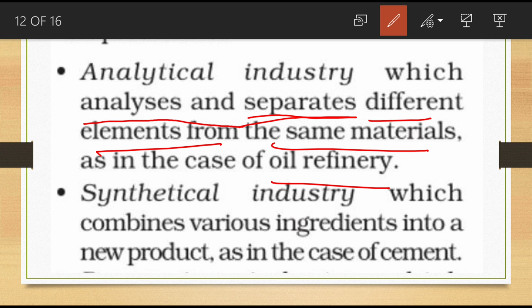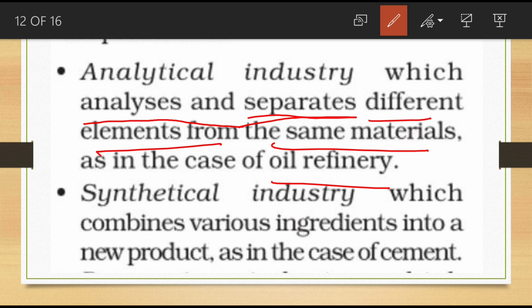So crude oil is extracted from the earth, isn't it? After that, what they do is processing and separating a number of products. What are the different products you get from crude oil after processing? Petrol, diesel, kerosene. These are the different products we get from crude oil after processing, isn't it? So that type of industry we can call the analytical industry.